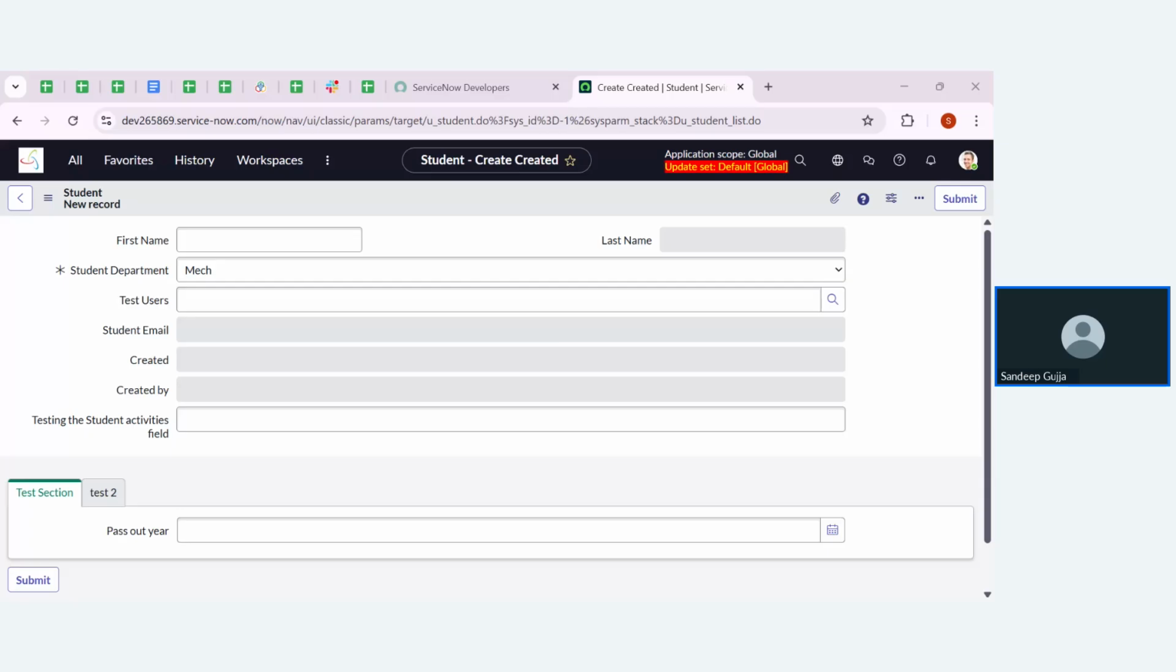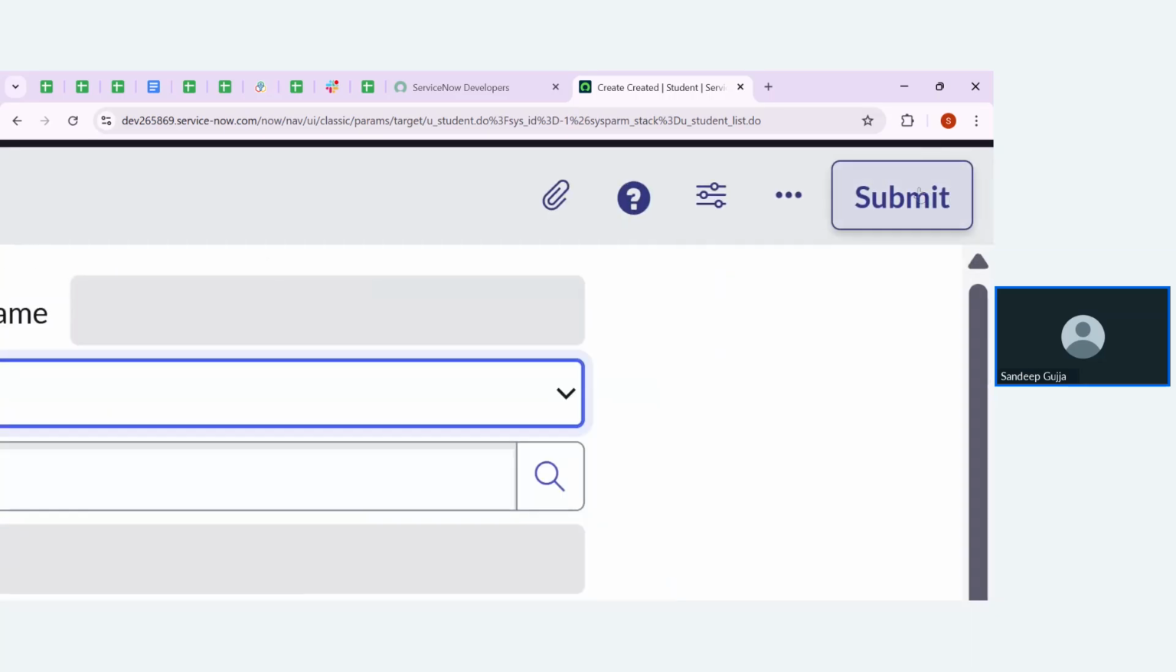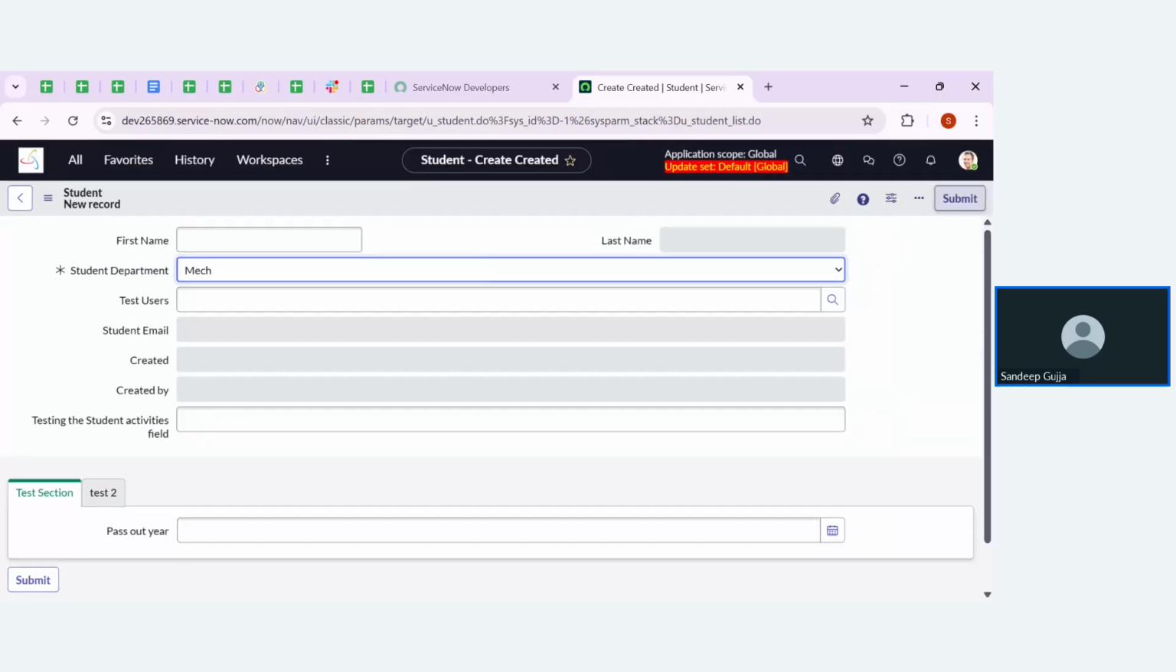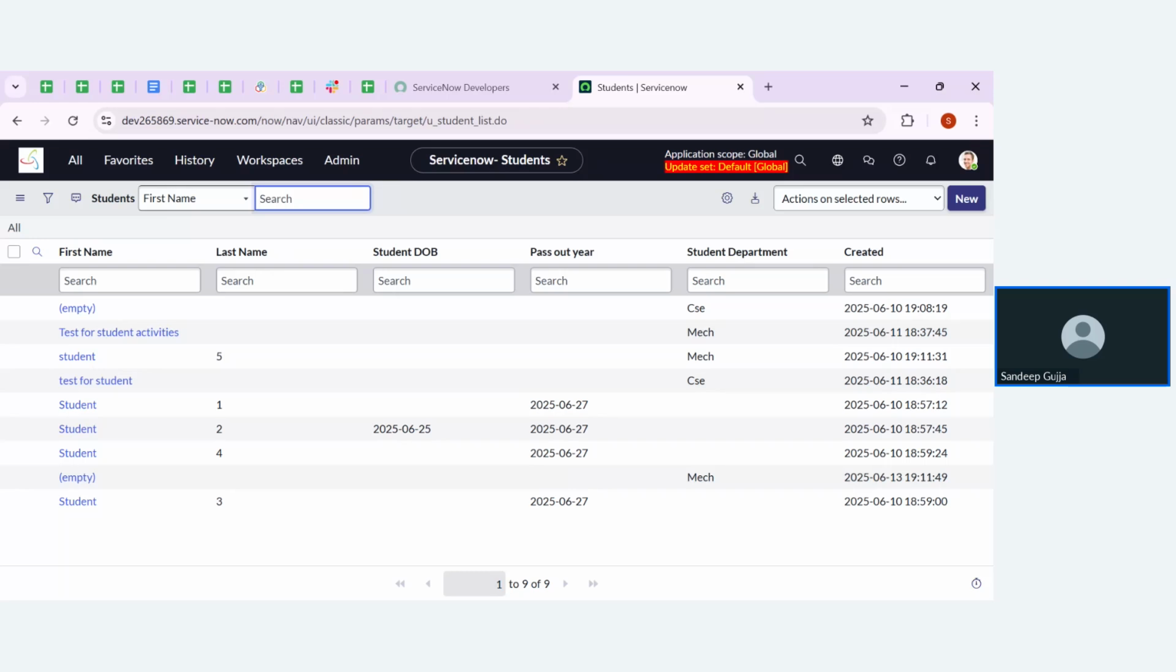Yeah, so coming to the UI actions, that is very easy, guys. Whatever you are going to learn in the UI actions, here you can see the button, right? Here you can see the button Submit. This button is one of the UI actions. After clicking on this, what is happening? It is saving the record into the student table. This is one action, right?